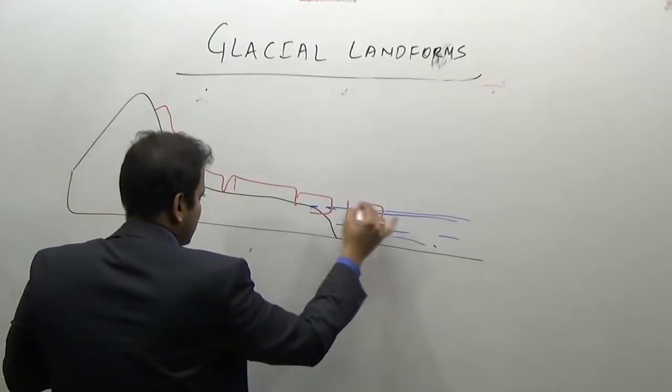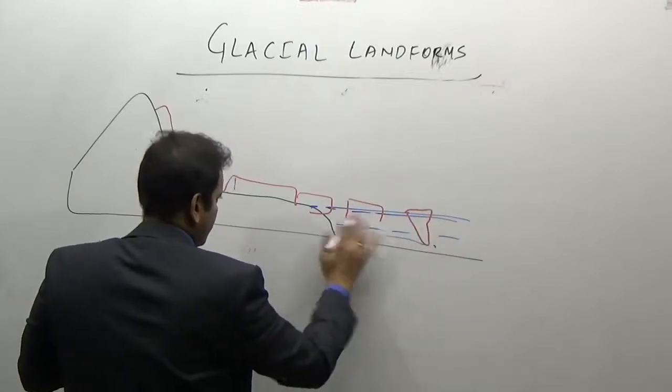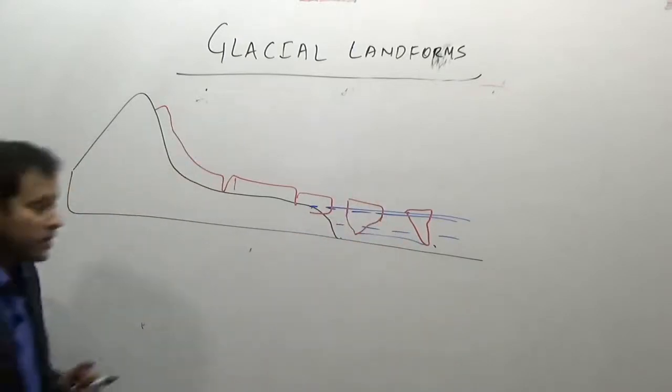Such glaciers are then known as icebergs.